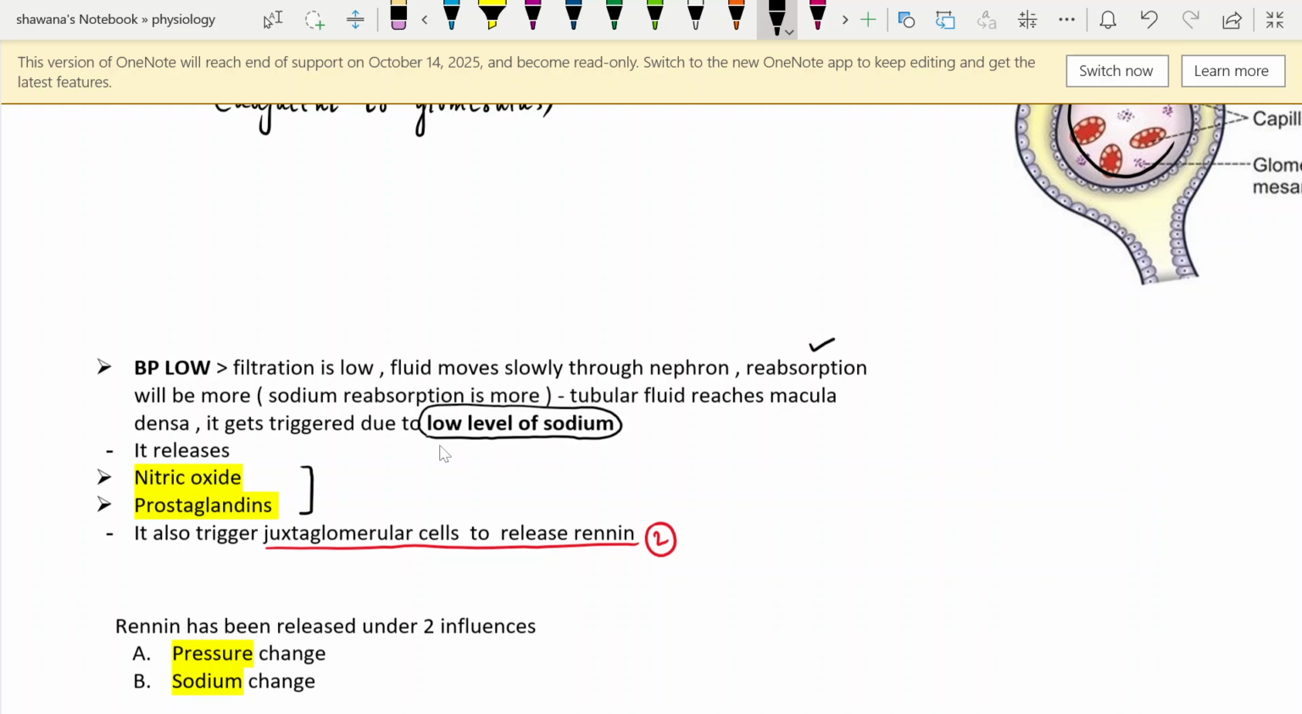Because there is low GFR, the kidney detects that the blood pressure is low. To maintain the GFR, to increase the GFR, we need vasodilators of the afferent arteriole to increase the blood flow towards the nephron. Also, in response to the low level of sodium reaching the macula densa, it triggers the juxtaglomerular cells to release renin, and renin is the player of this system.